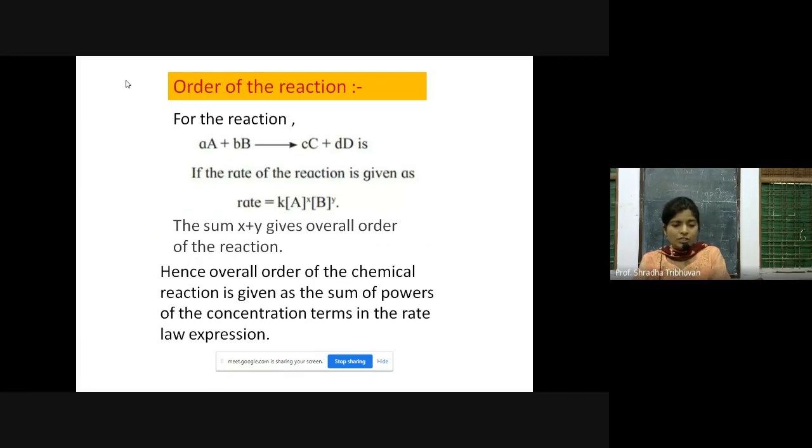What exactly is order of reaction? Here you can see the definition. Hence, the overall order of a chemical reaction is given as the sum of powers of concentration terms in the rate law. So the rate law is, rate is equal to K into active mass of A raised to X into active mass of B raised to Y.